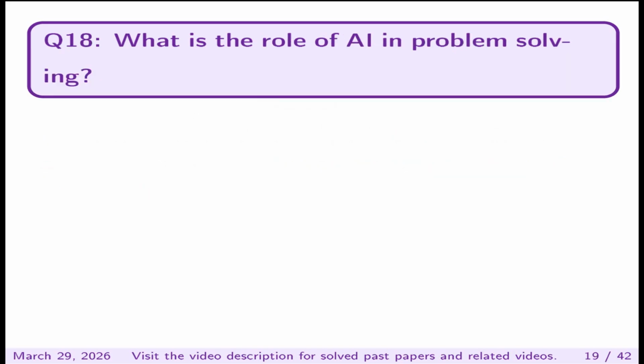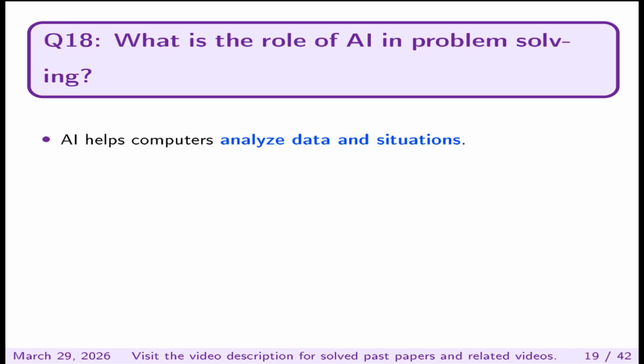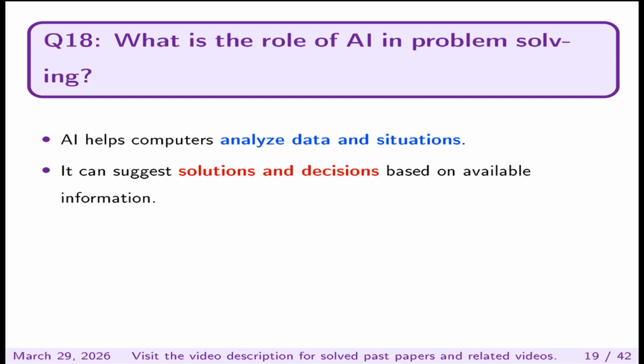What is the role of AI in problem solving? AI helps computers analyze data and situations. It can suggest solutions and decisions based on available information.